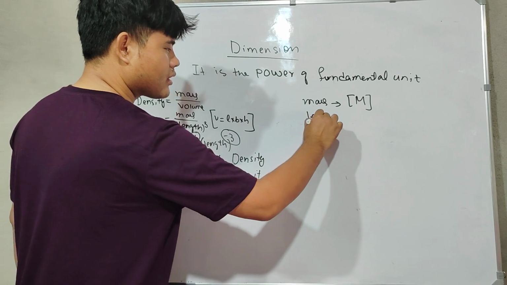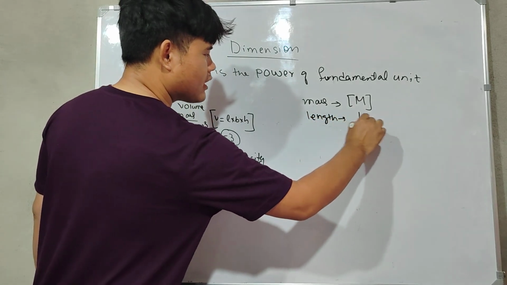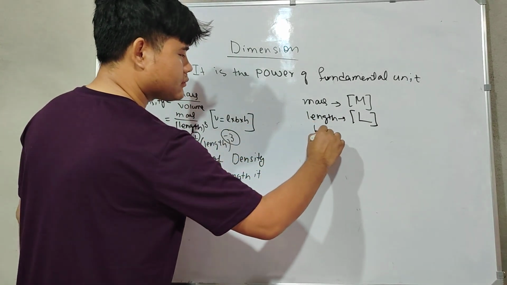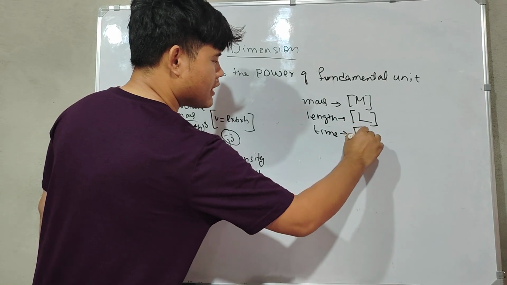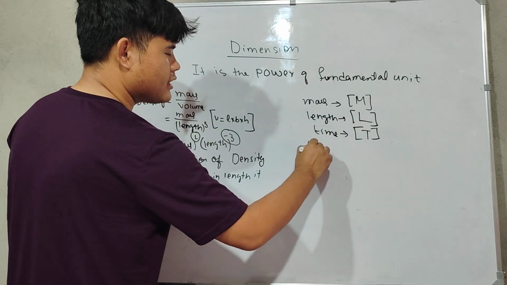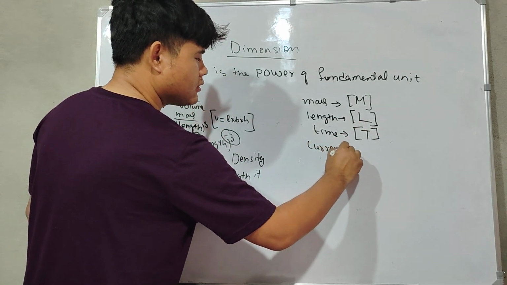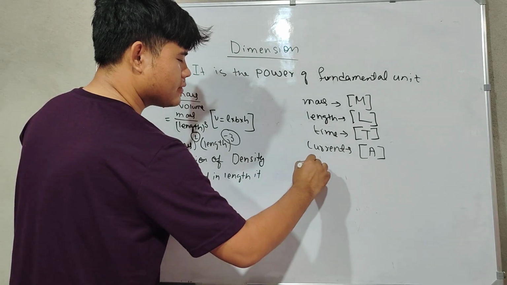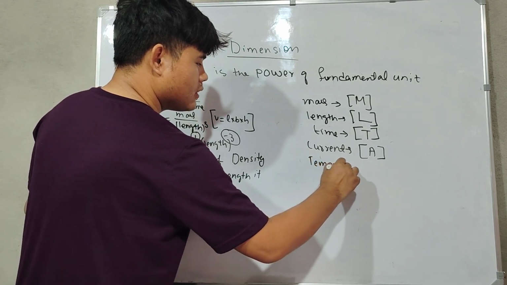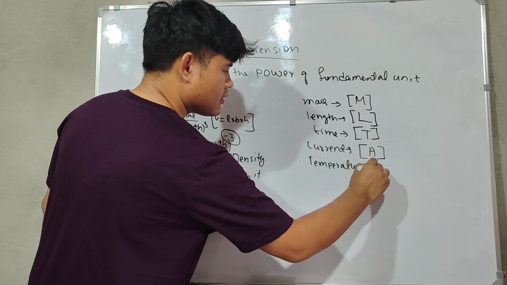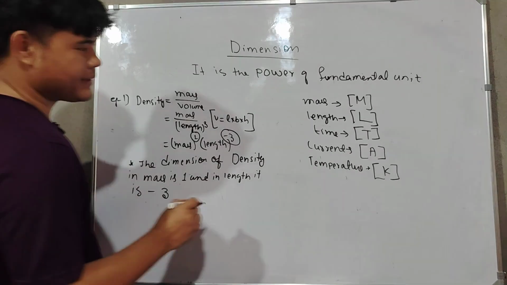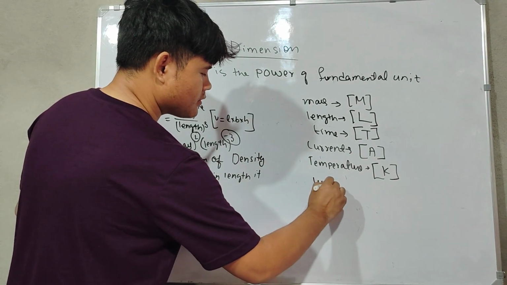Similarly, length can be written as capital letter L in brackets. Similarly, time is capital letter T, and then current is ampere. For temperature, it is Kelvin. Next, what do we have? Luminous intensity.